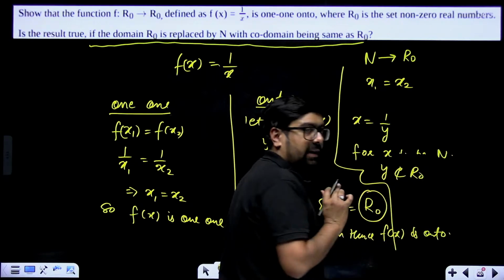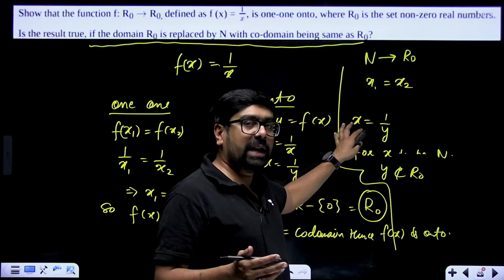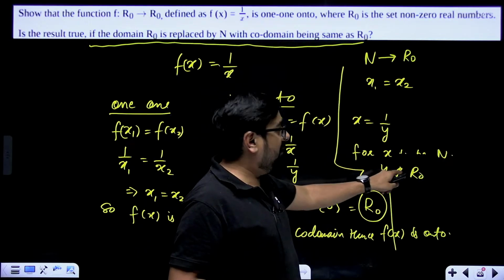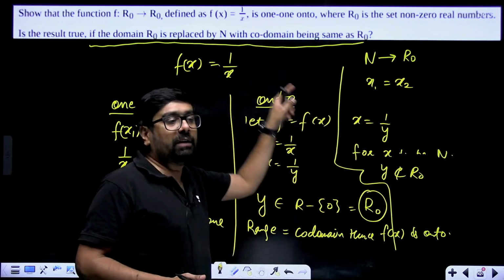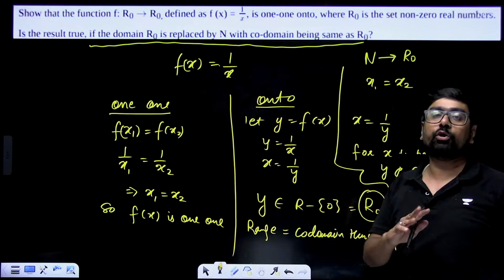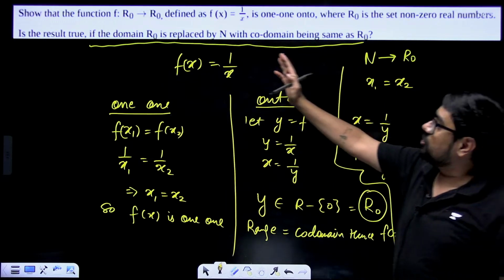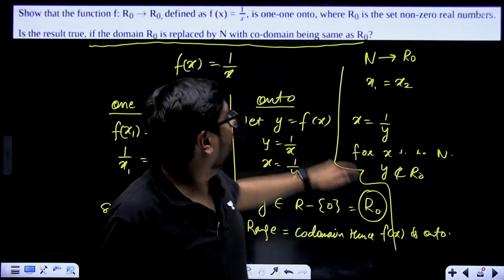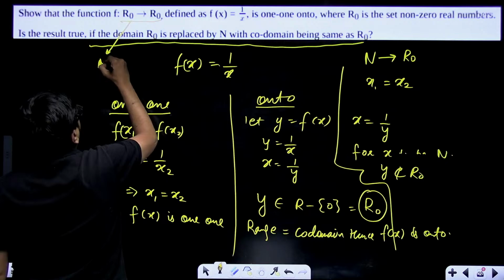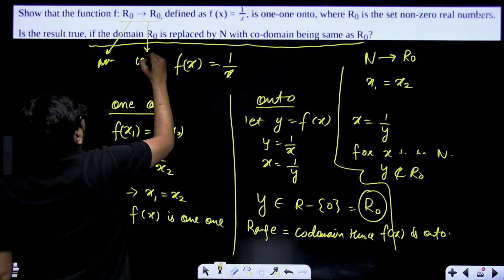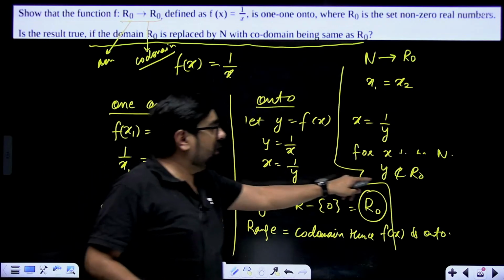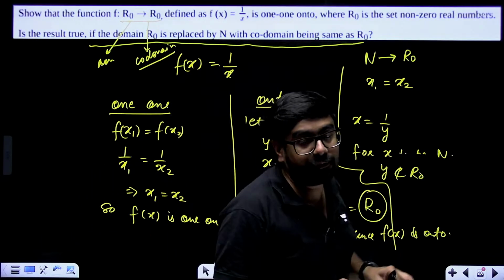We'll simply write like that, right? X has to be a natural number. If I put y as 2, x won't be a natural number, no? Right? So y will not belong to R0. That means codomain will not come equal to range. Hence the function will not be onto in this case. If you change your domain with N, this is domain and this is your codomain. Just remember this much. This codomain should come equal to range, which is the possible values for y.